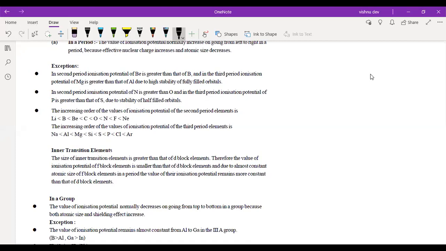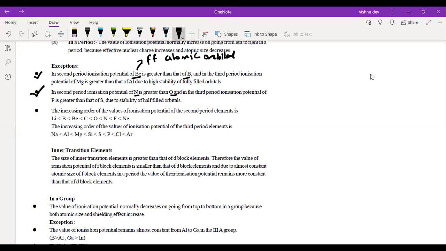Nitrogen will have higher ionization potential, ionization energy as compared to oxygen. Okay, right? See this point, second point. Okay, and first point. So beryllium is greater than boron because beryllium has fulfilled atomic orbital. Okay, fulfilled atomic orbital. ठीक है? And same as nitrogen and oxygen, nitrogen having a half-filled atomic orbital. Okay, so see the trend.